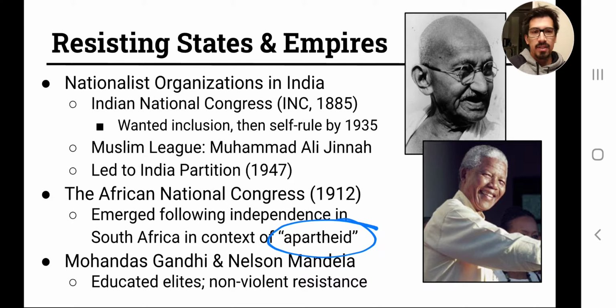And that was a period of time in South African history where you basically see Jim Crow style segregation in South Africa. And to some degree, you could suggest it was worse in South Africa than it was in the United States, although I would say that that's debatable for various reasons. So the South Africans, though they had independence already, it was more of a fight for social equality than for self-rule. So that's one of the big differences between the developments in India and the developments in Africa.